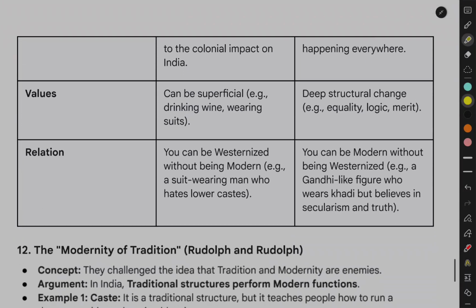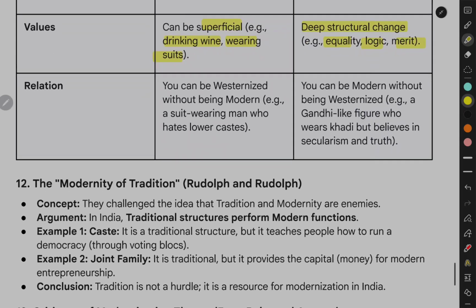Values. Can be superficial, e.g., drinking wine, wearing suits. Deep structural change, e.g., equality, logic, merit. Relation. You can be westernized without being modern, e.g., a suit-wearing man who hates lower castes. You can be modern without being westernized, e.g., a Gandhi-like figure who wears khadi but believes in secularism and truth.